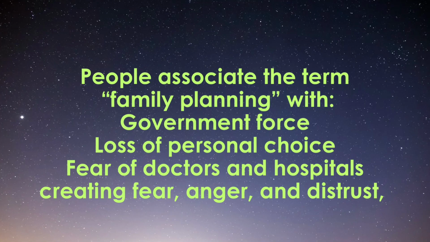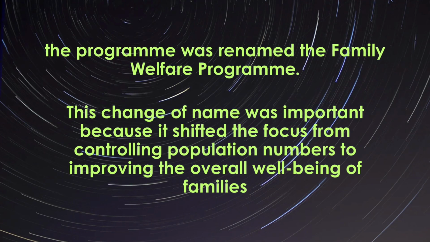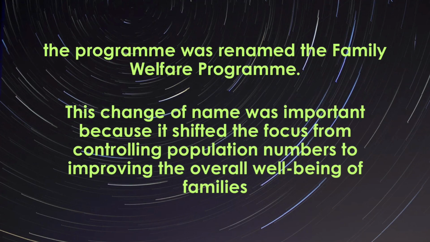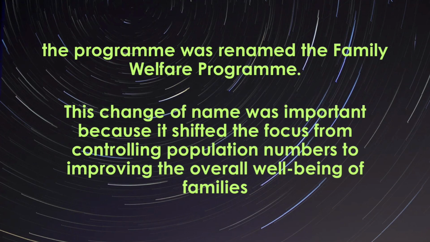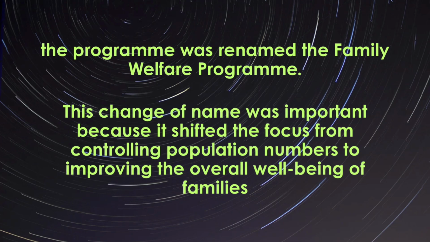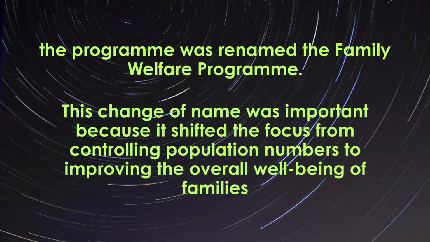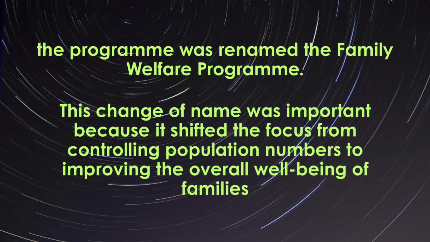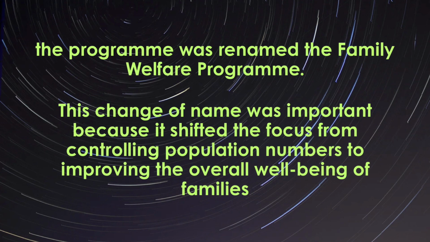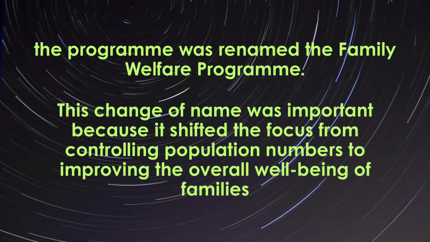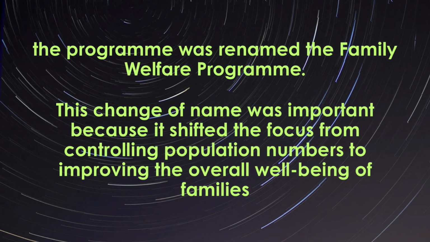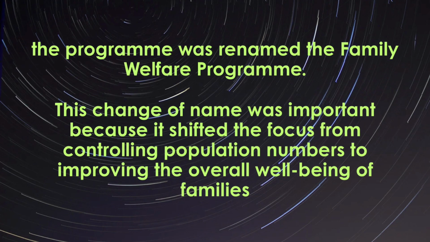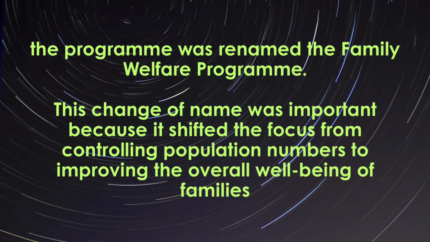After 1977, when a new government was formed under Prime Minister Morarji Desai, the leaders understood that population control cannot be successful through pressure and force. They realized that people's trust had been damaged during the emergency period, so the approach needed to change. And the program was renamed the Family Welfare Program.